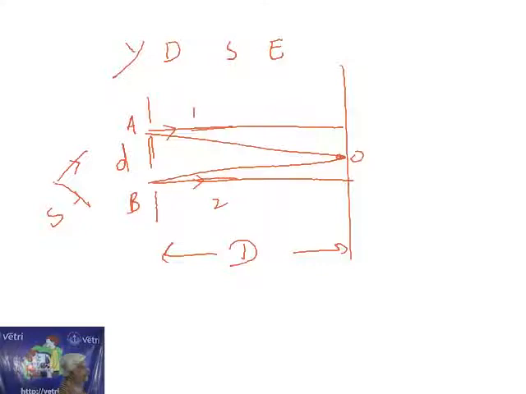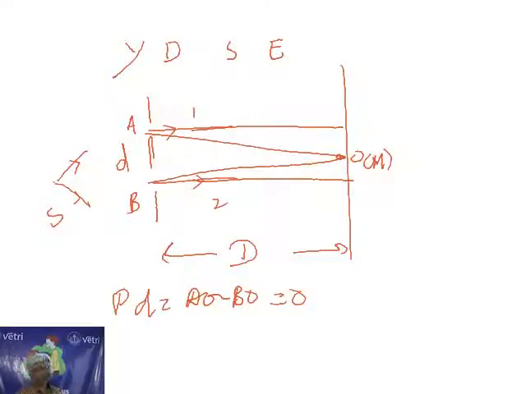This is the central point. The central light is always maximum. What is the reason? That is a usual entrance question. Why is the interfering light from A and B maximum at the center? We have to find the path difference. Here the path difference is AO minus BO. Since AO and BO are equidistant, the path difference becomes 0. If the path difference is 0, it is the condition for maximum.